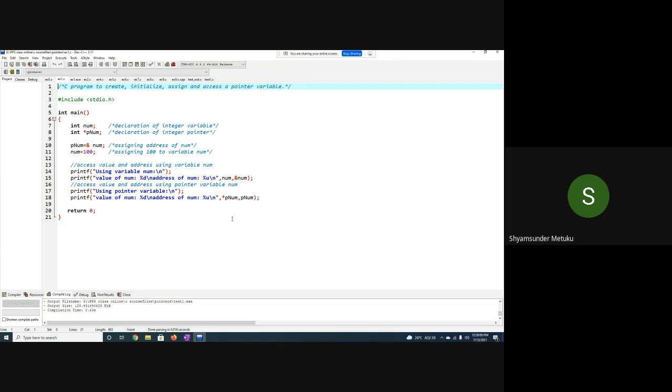Then inside the printfs, let us see how the 4 printfs are going to display the value. The first printf is simply showing the text using the variable num. I'm trying to access the value 100. So the value of num is 100. Address of num is %u, as I mentioned in the theory classes. So num comma ampersand num. I think in the previous example we have already seen sufficient varieties of how to use ampersand num. So here num is a variable, ampersand num is the address of the variable. Yes or no?